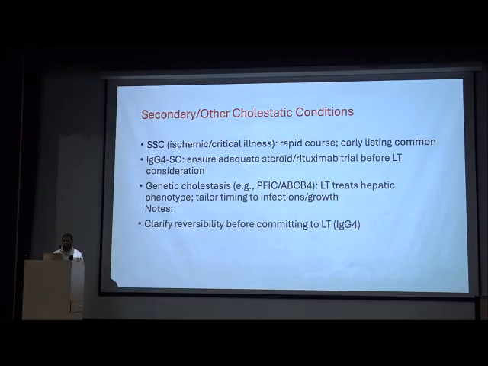Genetic cholestasis, PFIC or ABC, progresses very slowly to fibrosis or cirrhosis, mainly because of the bile acid, because there is no inflammation or minimal inflammation. So if there is no inflammation, then fibrosis and cirrhosis are less likely to develop in the future.